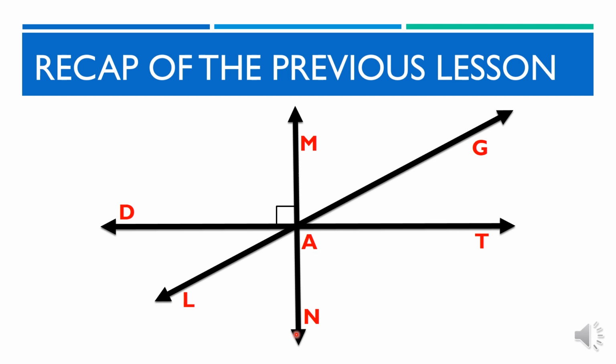And what is vertical angles? Ibigay mo nga ang mga karakteristik ng vertical angles. Tama! Ito ang mga angles na nabubuo kapag nag-meet ang dalawang lines. Ang vertical angles ay laging congruent angles din. Ito ay may parehong mga sukat. Ngayon, magbigay ka nga ng mga example ng vertical angles na makikita mo sa figure. Mahusay! Angles DAM and NAT, angles LAN and MAG, angles DAL and GAT, ay ilan sa mga halimbawa ng mga vertical at congruent angles sa ating figure.